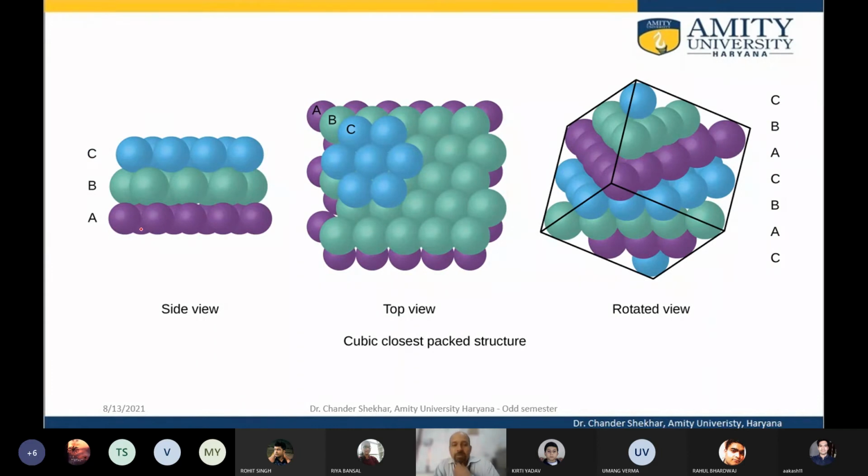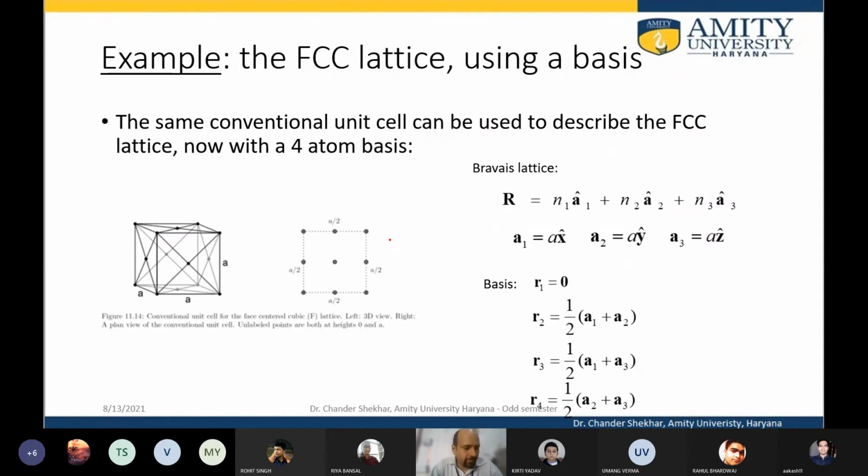Now this close packing, if we have spheres of the same radius and we try to arrange them in space, we can have the layers ABC ABC. We have studied this. ABAB structure is the hexagonal, and ABC ABC structure is the FCC. The lattice translation vector for FCC is given as this.